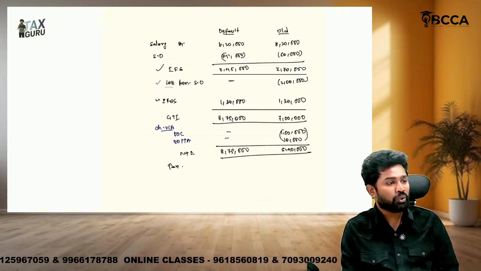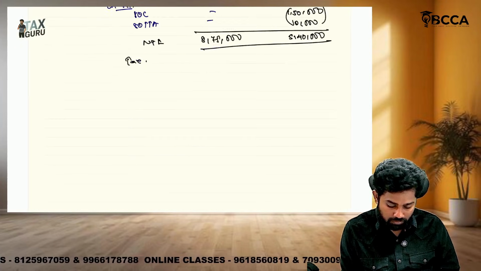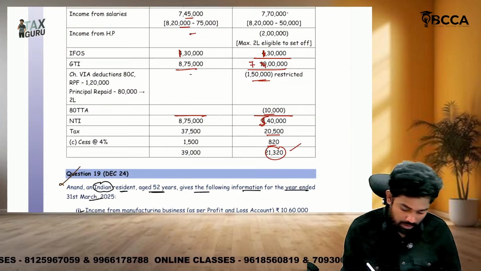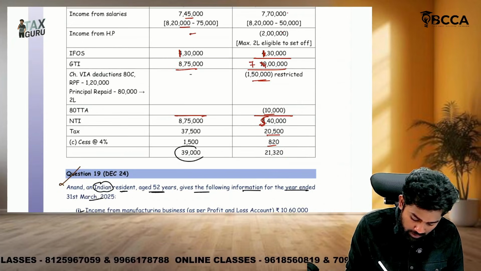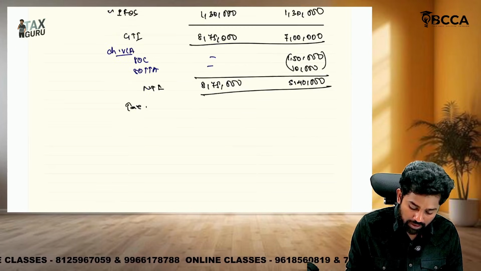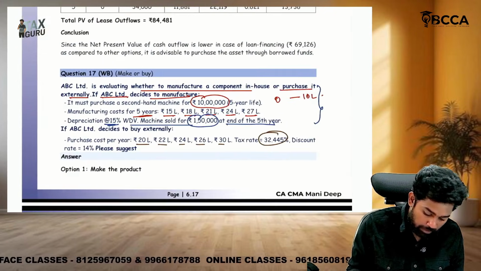Again, tax I am not doing always. That's the basic thing only, right? It's okay. If you see the answer, in one option the tax is coming to 39,000, in another option it is 21,320. So obviously the old regime is better.